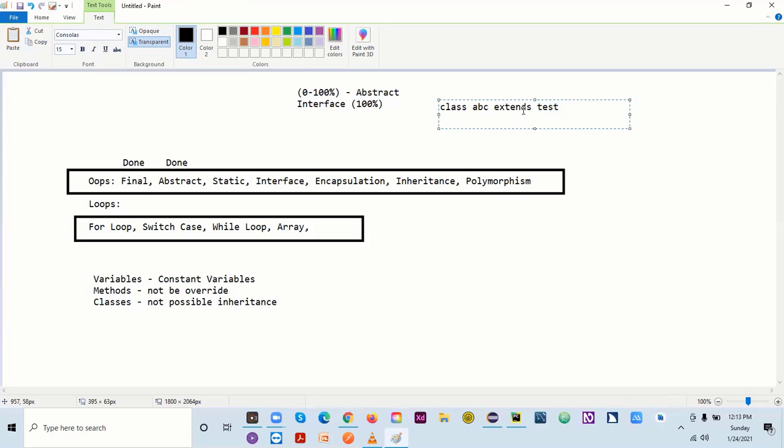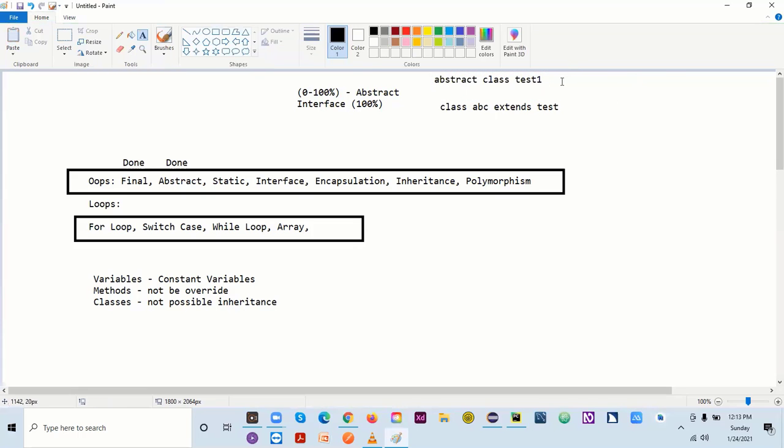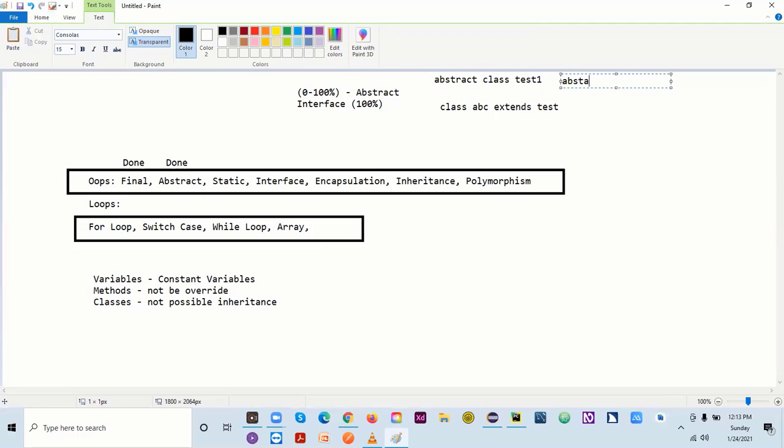Suppose this is my abstract class, test 1, and there's one more abstract class, test 2. So these two classes I have.